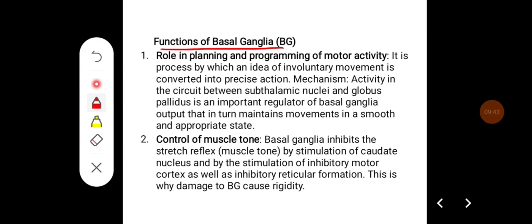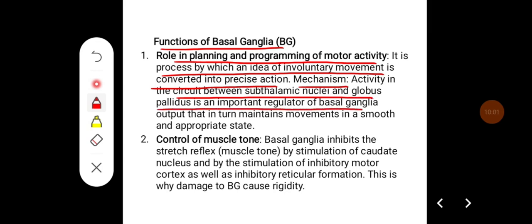Functions of basal ganglia. It has a role in planning and programming of motor activity. It is the process by which an idea of voluntary movement is converted into precise action. The mechanism is that the activity in the circuit between subthalamic nuclei and globus pallidus is an important regulator of basal ganglia output, that in turn maintains movements in a smooth and appropriate state.